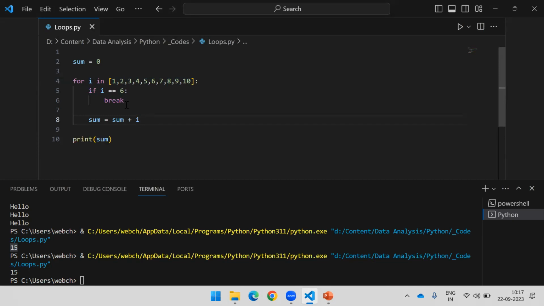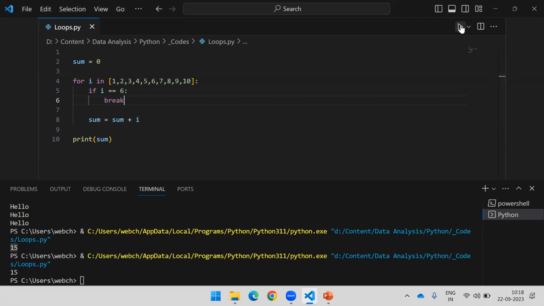So when i is equal to 6, I would like to break the loop. break is a reserved keyword in Python that you can use to stop your loop. That's why we say this is a control statement.